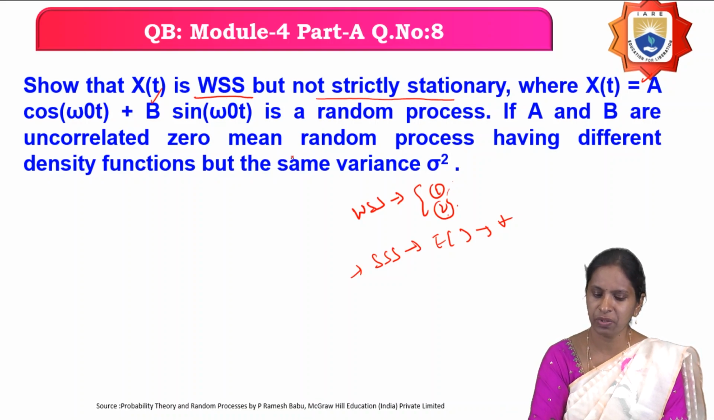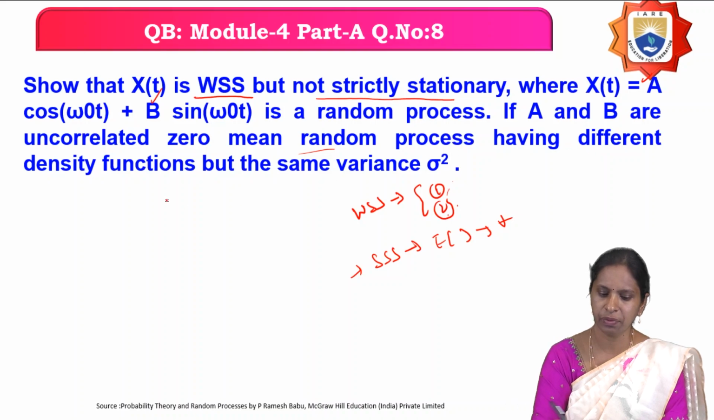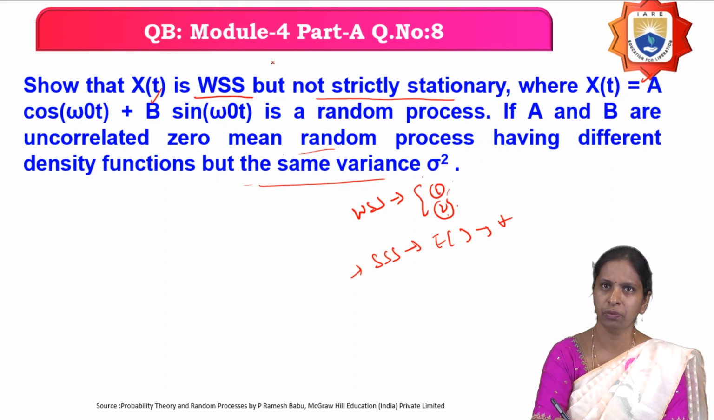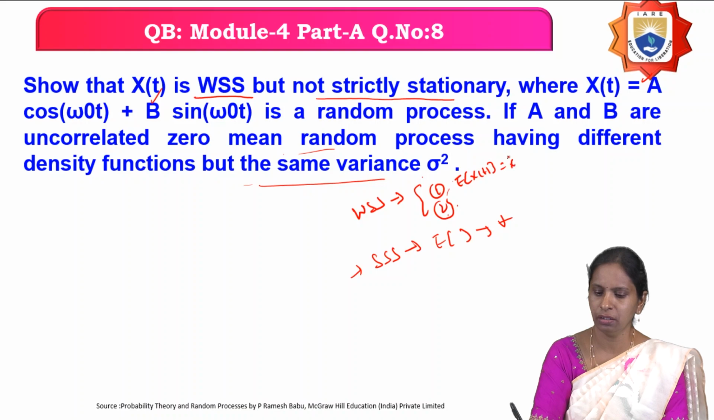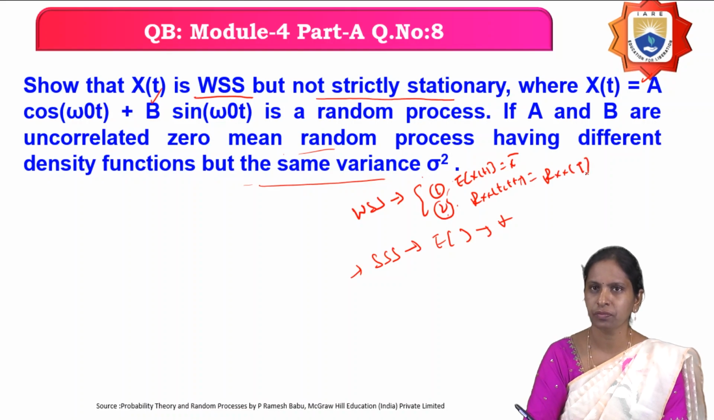So, the random variables have zero mean and they have different density functions but have the same variance. The variance of the random process is constant and they have zero means. So, we have to show that X(t) is wide-sense stationary. The condition for wide-sense stationary: the mean should be constant and the autocorrelation function should be a function of only the time difference. How can you say that it is not strict sense stationary?